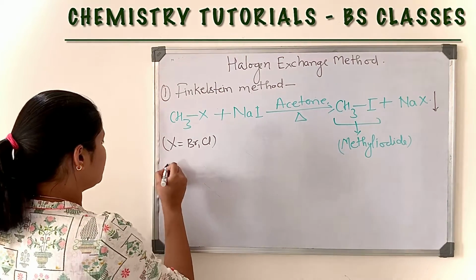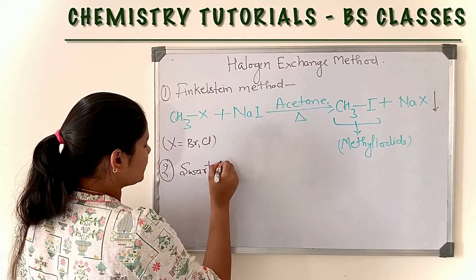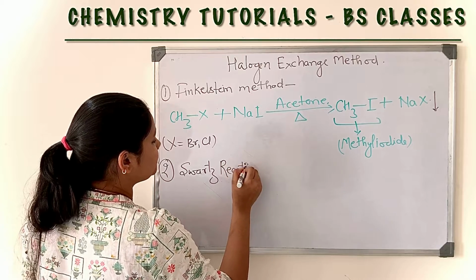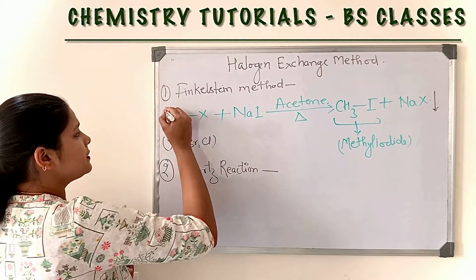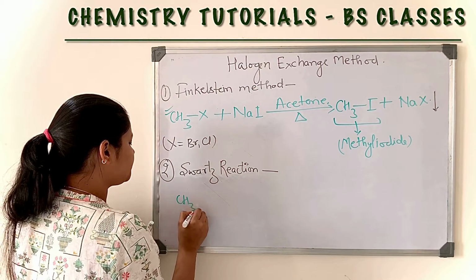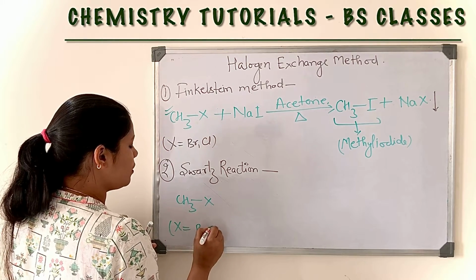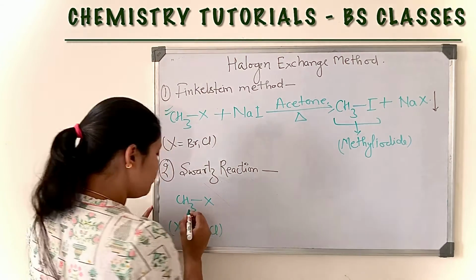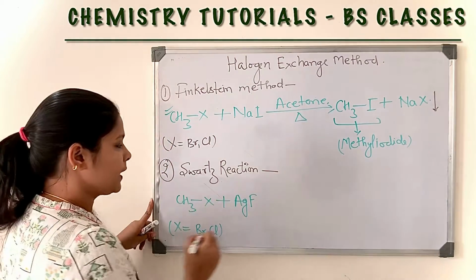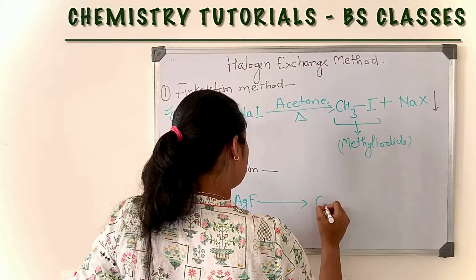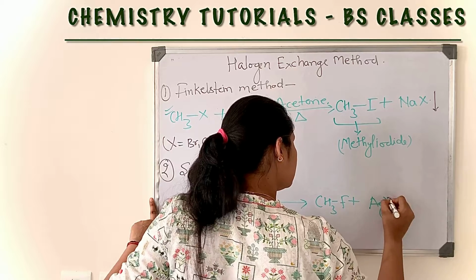Now there is another method, Schwarz reaction. Here the starting material is again CH3X. X is either bromine or chlorine. When this methyl halide reacts with AgF, then we will get alkyl fluoride and silver halide.